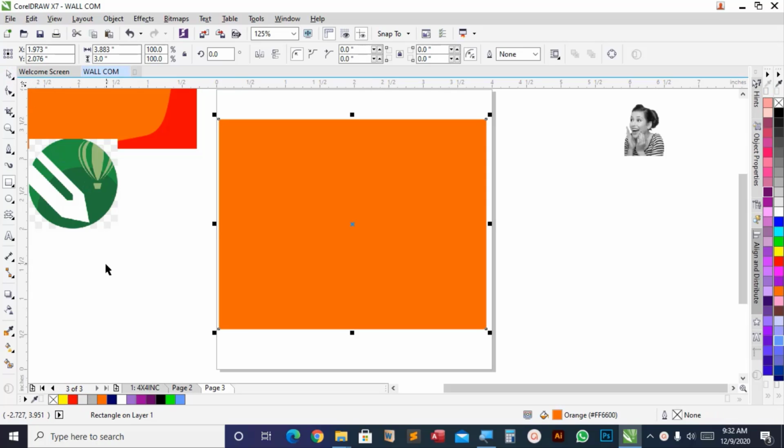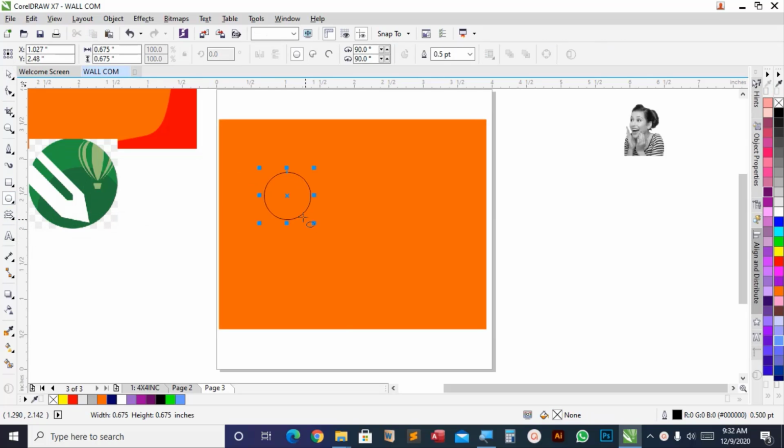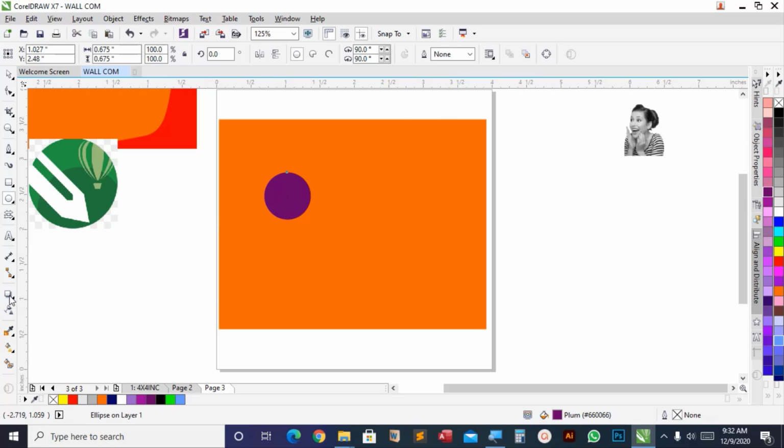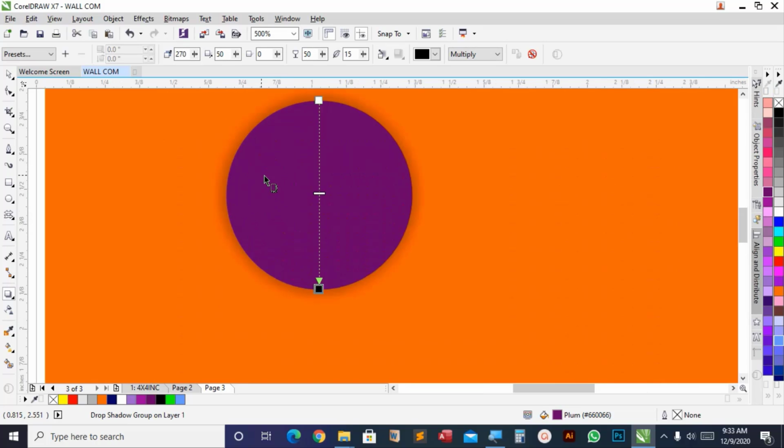Alright, so first let's work with the drop shadow. I'll use the ellipse to start with. The color should be this purple. Remove the outline and then look at it. I'm going to drop the shadow of it. So I'll click on the drop shadow, then just click and move it, and then I'll have the shadow there. I hope you can see it.